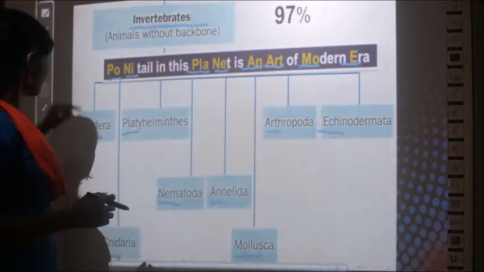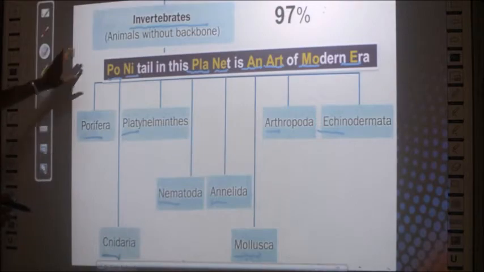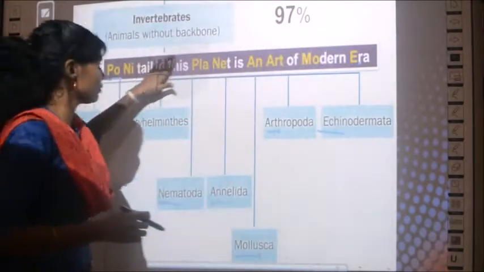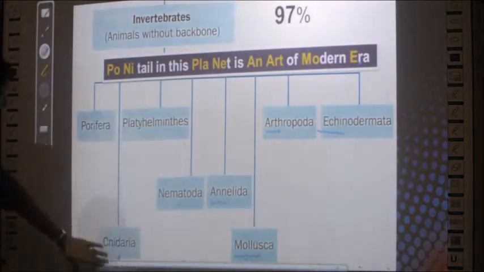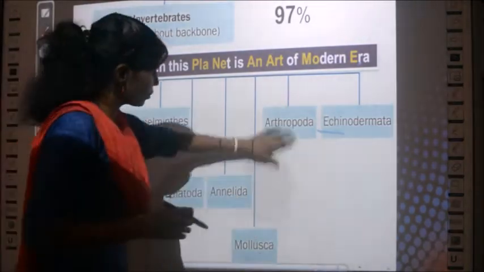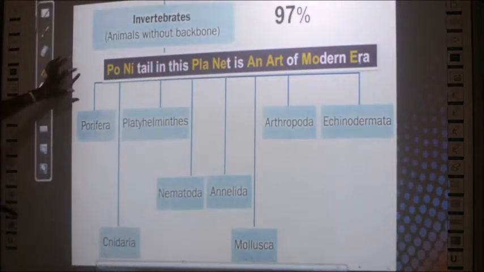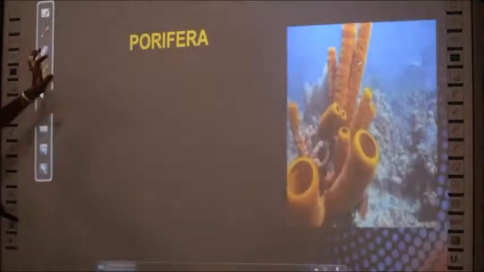Okay, so we will start with Porifera. We will learn the characteristics of every group in this class. The first 4 groups' characteristics we will be learning in this class, and the next 4 groups we will learn in the next class. So we will start with a group called Porifera.